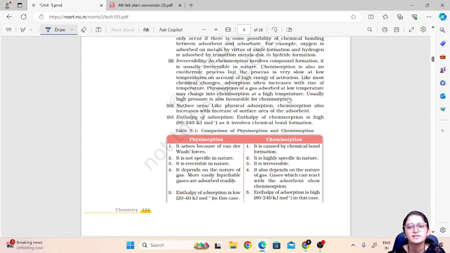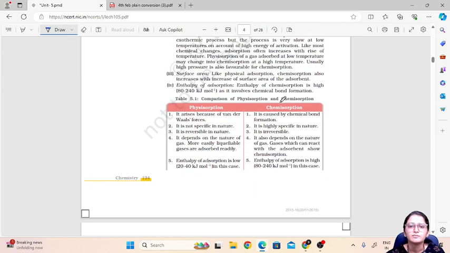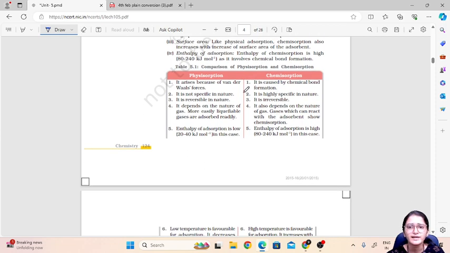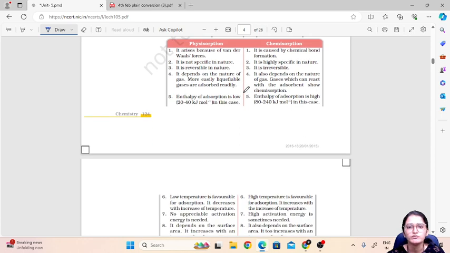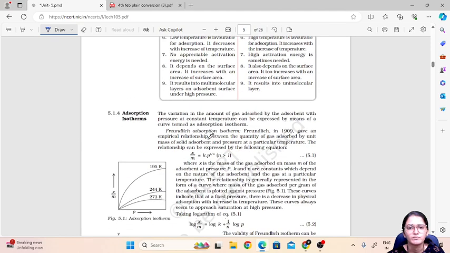Meaning, if there is a gas which undergoes physisorption at a low temperature, when you apply high temperature it might turn into chemisorption. High pressure is also favorable for chemisorption. Then about surface area, like physical adsorption, chemisorption also increases with increase in surface area. And lastly, enthalpy of adsorption is very high and involves chemical bond formation. So in this table, they have mentioned all the points which we have discussed right now, that is, physisorption and chemisorption, important points.